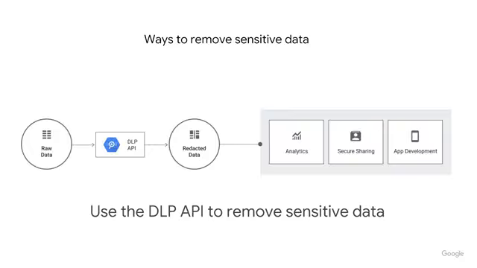When sensitive data is part of unstructured content, but it's identifiable using known patterns, it can be automatically removed and replaced using a generic string. This is how the DLP API addresses this challenge.